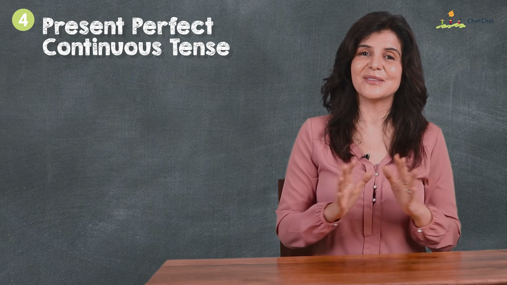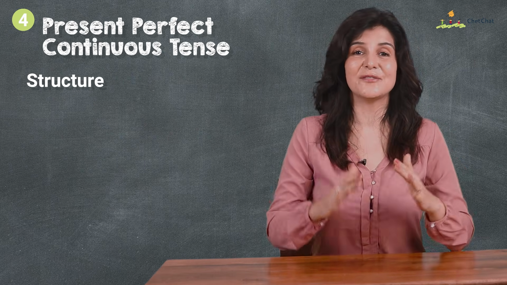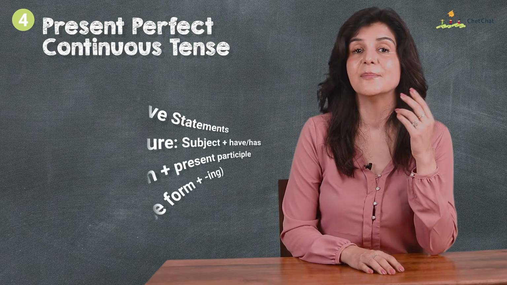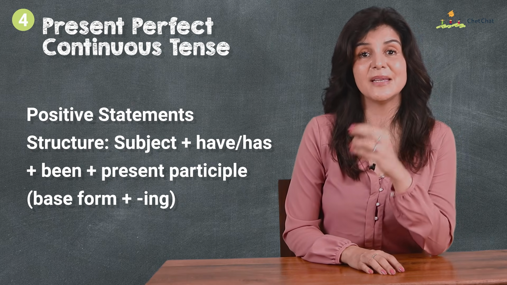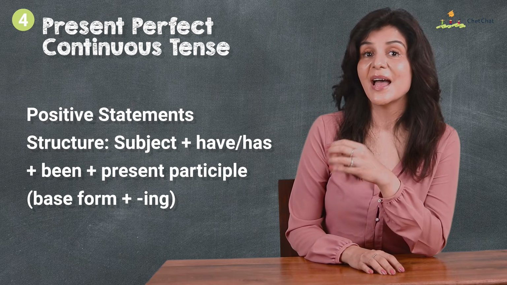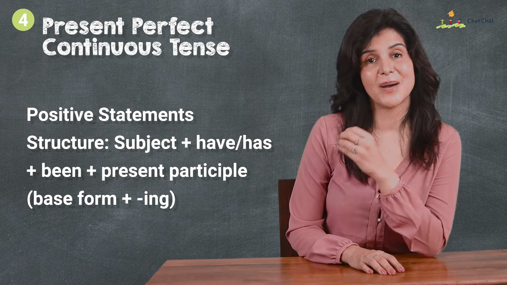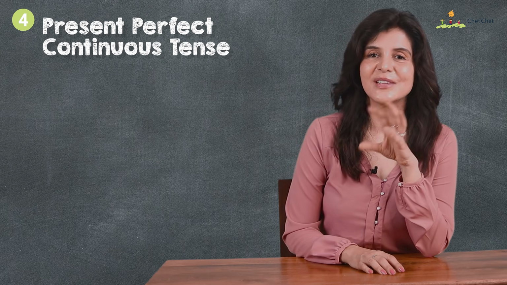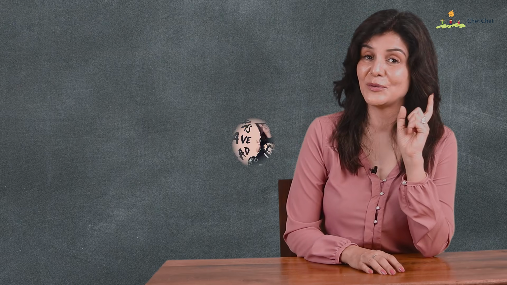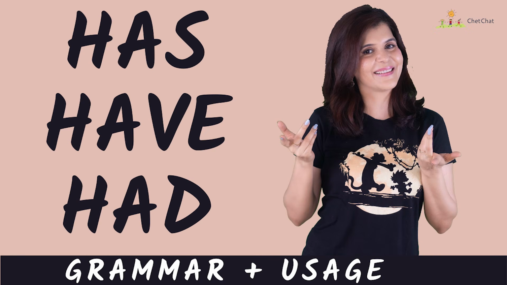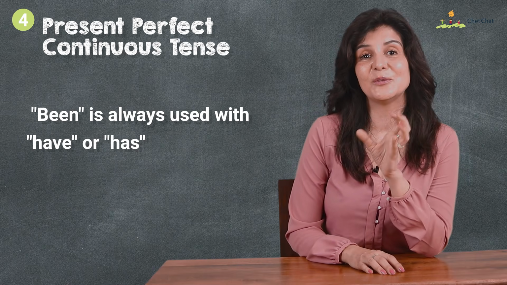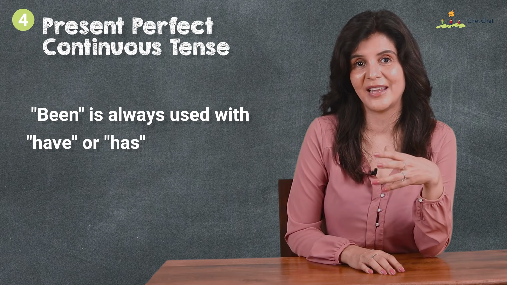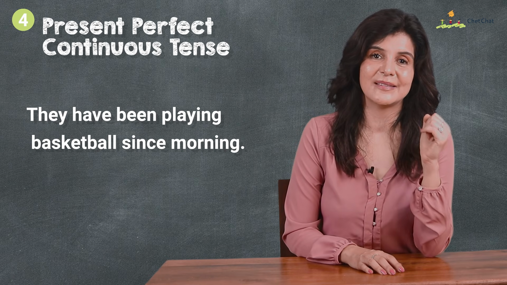Now it's time to look at the structure of the 3 different types of statements in the present perfect continuous tense. In the positive form, the structure will be subject plus have/has plus been plus present participle, base form plus -ing. Now you know that we use the auxiliary verbs have or has, and if you want to know more about have and has, I'll leave you a link below. Been is always used with have or has to indicate the continuous aspect of the action. They have been playing basketball since morning.